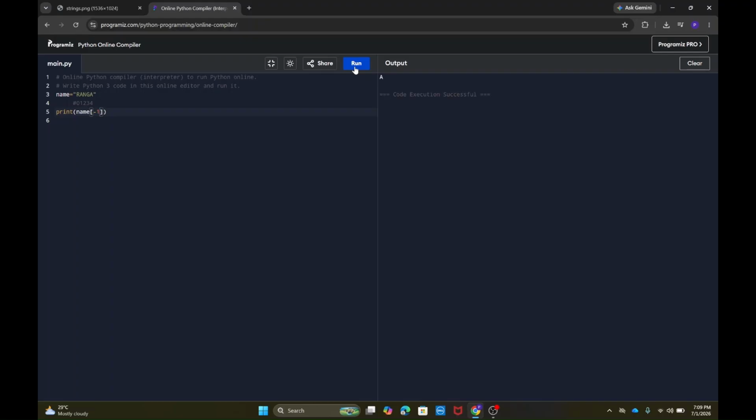Here you use negative indexes to show the values. If I print name of -5, then that's going to print R, because R has -5. A starts from -1, this goes with -2, this goes with -3, this goes with -4, and R is -5. So name of -5 prints out R on the output screen. So I hope you got what negative indexing is as well.